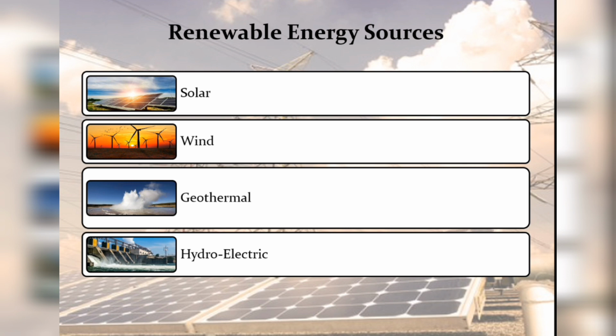The next is hydroelectricity. Hydroelectricity is generated at a hydroelectric facility, generally for large scale generation, which includes a hydroelectric dam. At this facility, a dam will hold back a large quantity of water, creating a reservoir. This reservoir holds water at a higher elevation than the rest of the original body of water. This means that compared to the water in the river, the water in the reservoir has more potential.